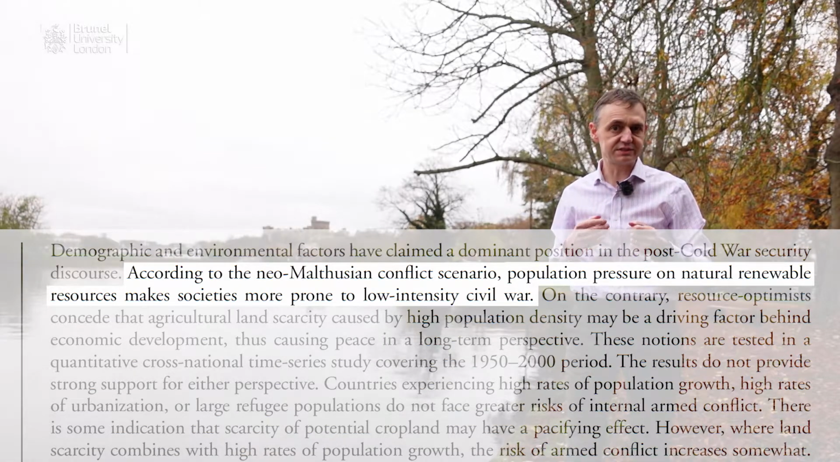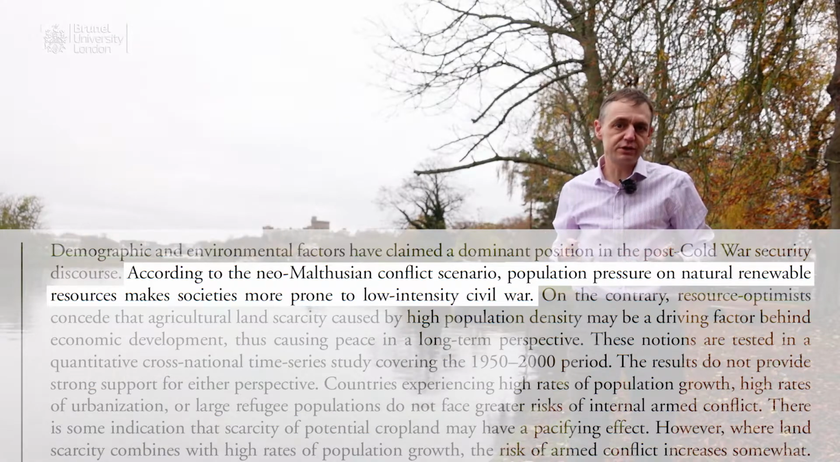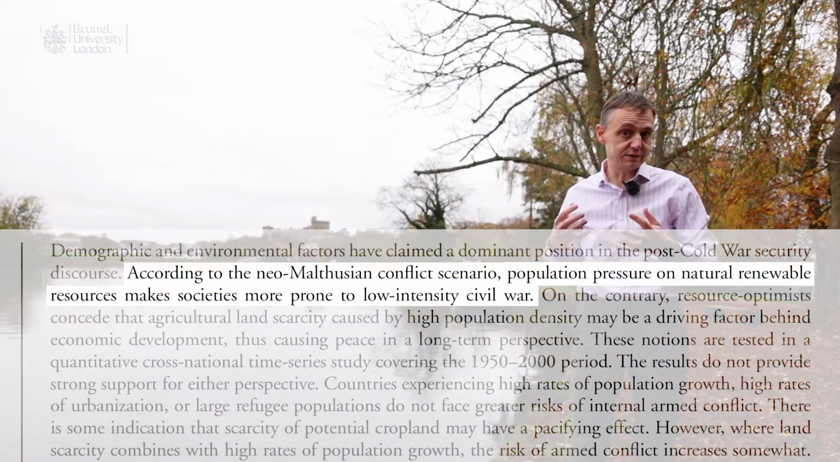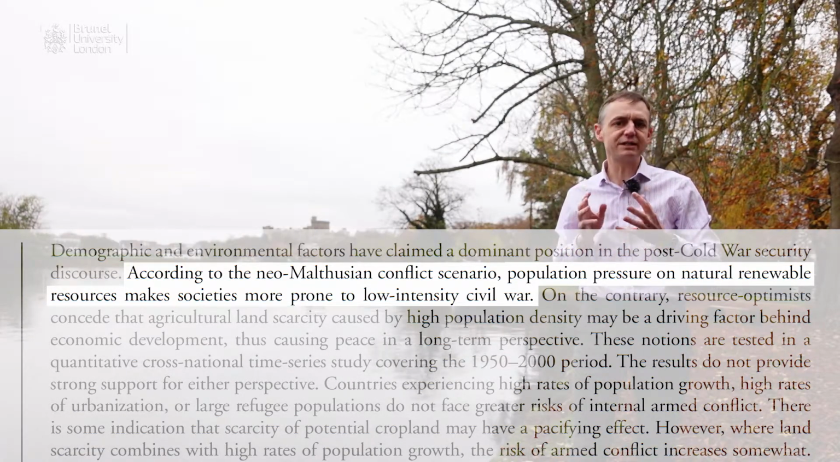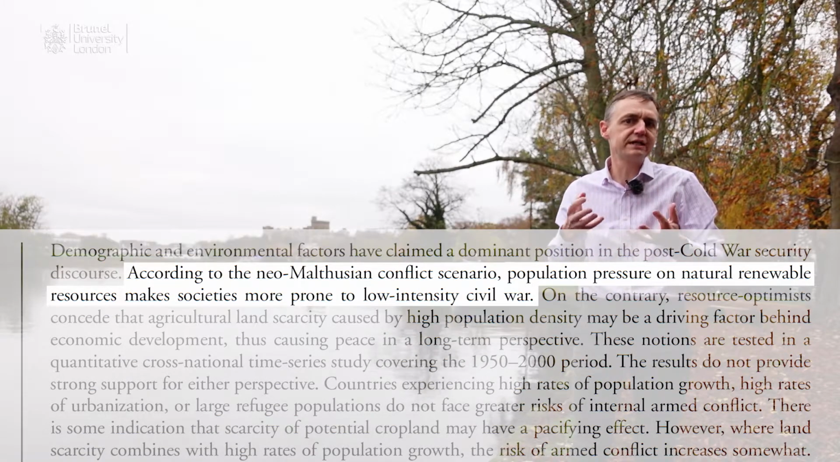It continues. According to the Neo-Malthusian conflict scenario, population pressure on natural renewable resources makes societies more prone to low-intensity civil war. Now, at this stage, you might not know what the Neo-Malthusian conflict scenario is, but we can perhaps figure it out. We know that we're looking at conflict, people fighting with each other, and we know that we're looking at civil wars. We're also looking at population pressure and natural resources.